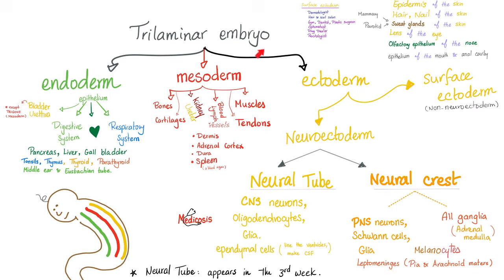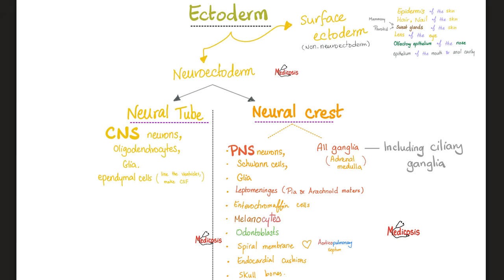Where does the nervous system come from? The nervous system is ectodermal. Okay, but let's be specific. Which part of the ectoderm are we talking? Is the nervous system derived of the surface ectoderm or from the neuroectoderm? The answer is neuroectoderm. This neuroectoderm is further subdivided into neural tube and neural crest. The neural tube is going to give you the CNS, whereas the neural crest will give you the PNS, central nervous system and peripheral nervous system.